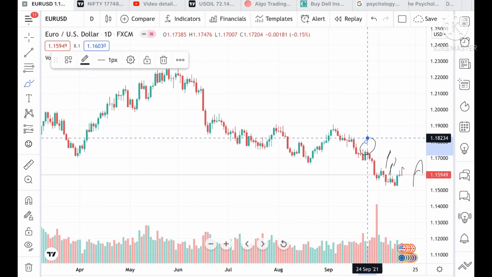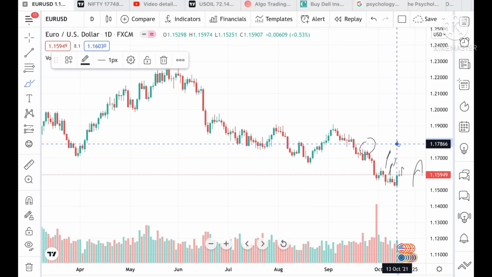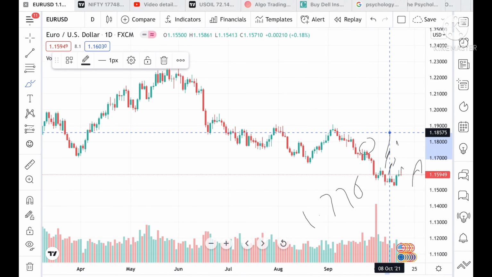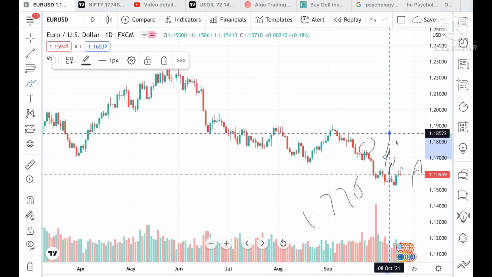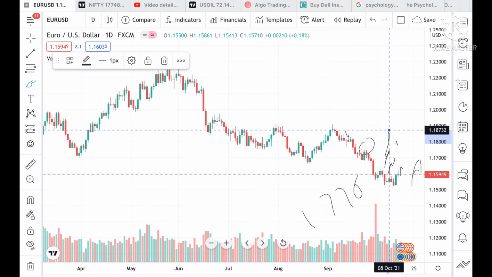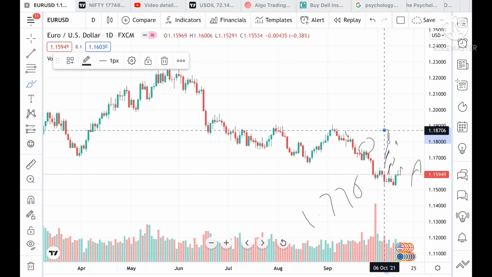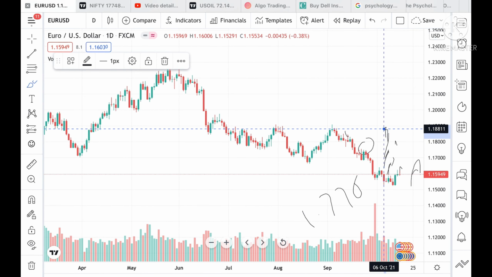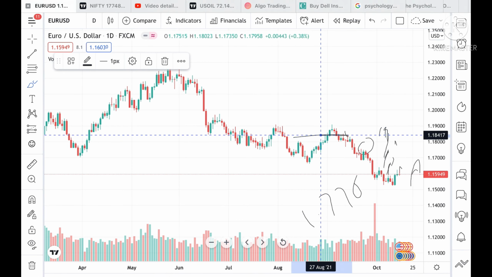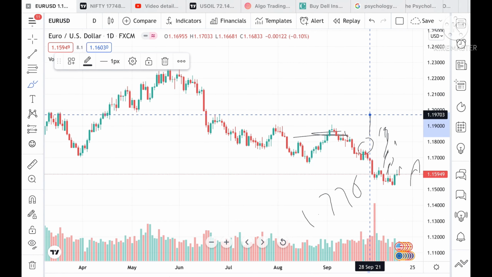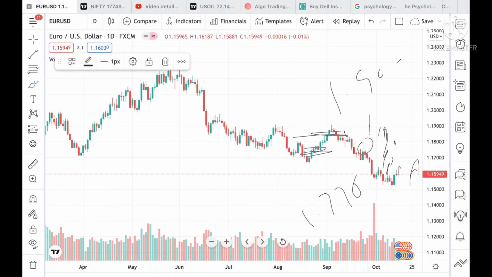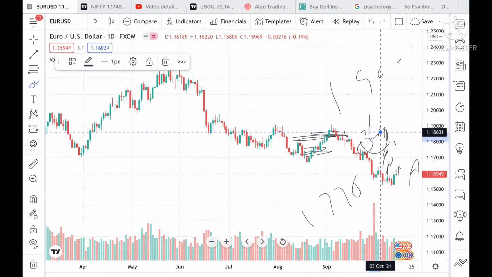1.17499. These levels are already tested twice, so we can see it can go further upside to a level of 1.17866, and from there it can touch 1.18522, and this level is also tested twice, so chances are high we can see further upside in Euro USD and it can touch 1.18706, then further upside to 1.18786, and if the price goes above this level, it can touch 1.19650, because if it sustains above this level and comes close to it, then we can see a little bit of an upside trend started for Euro USD.